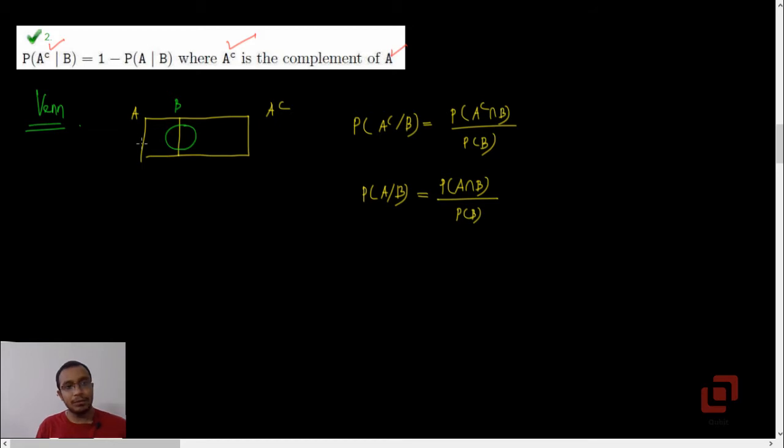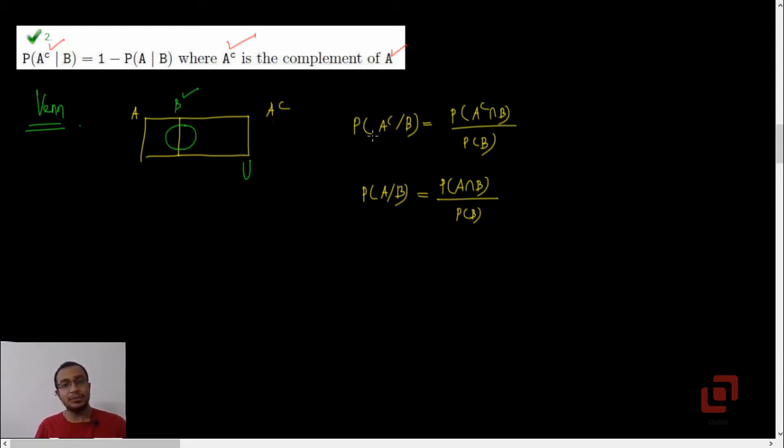Now you know that any event and its complement form a mutually exclusive as well as exhaustive set of events. So in this figure, the green circle is the event B, and the outside rectangle is our universal set U. And the smaller rectangle which is resembling a square is representing the event A, and the rest is representing A complement.